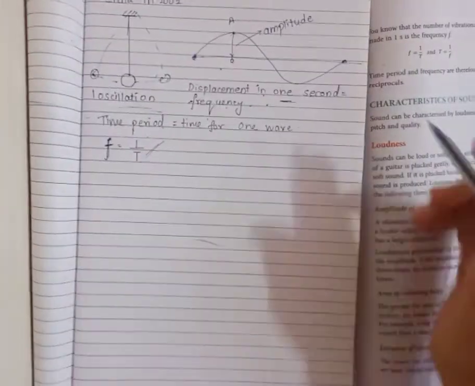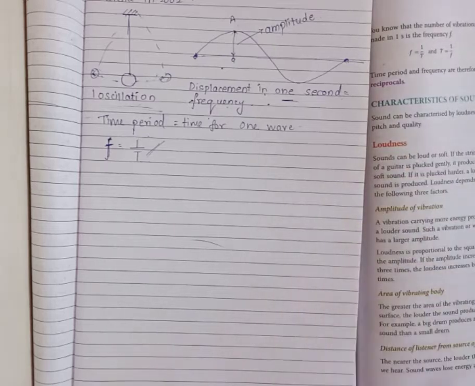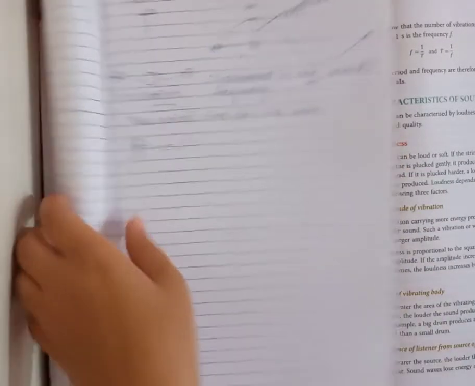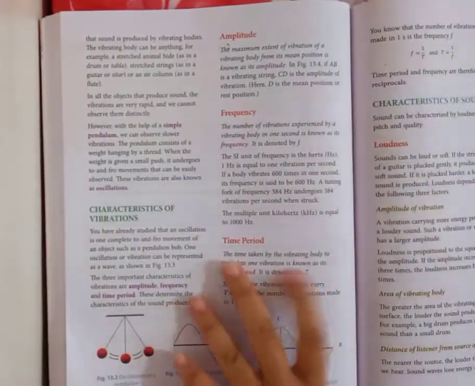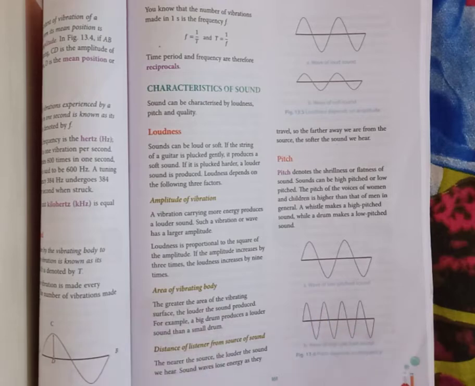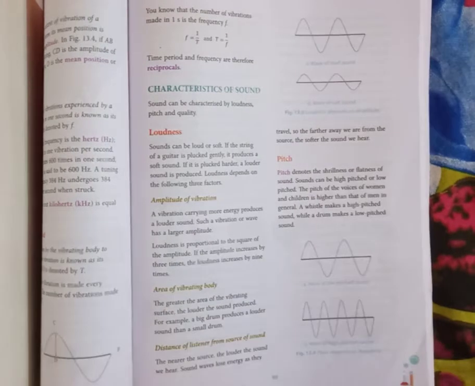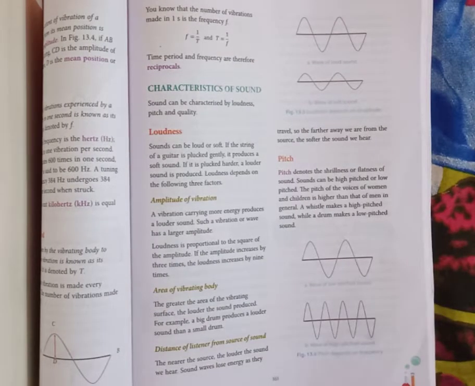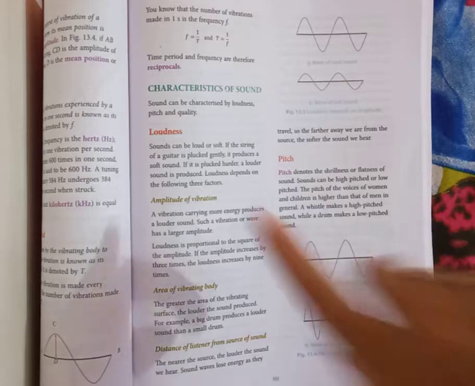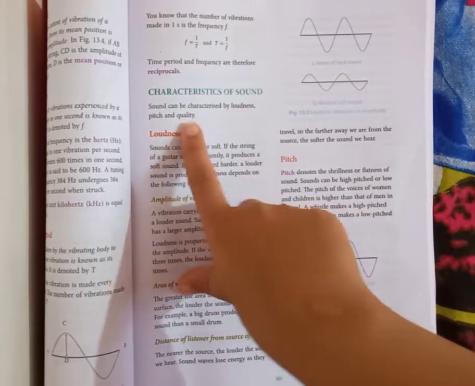Now, characteristics of sound. As the word sound is there, it will have some characteristics, right? Loudness, amplitude of vibration. It has different types of characteristics, so we will go through them one by one. The major qualities are loudness, pitch and quality.